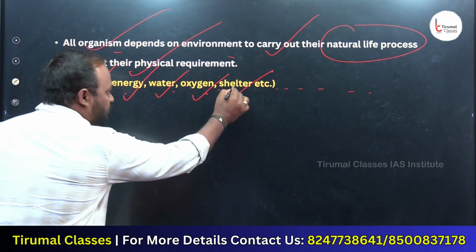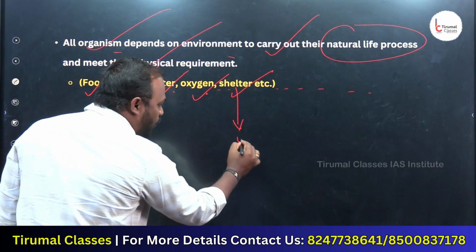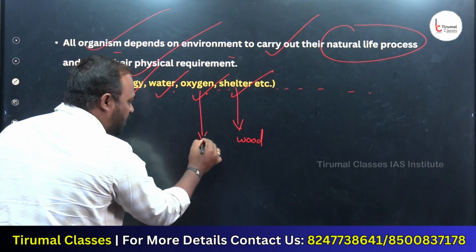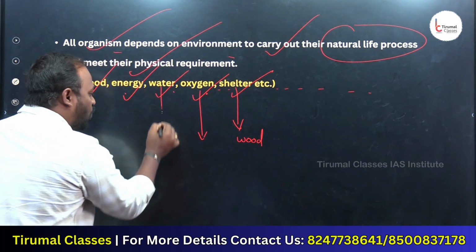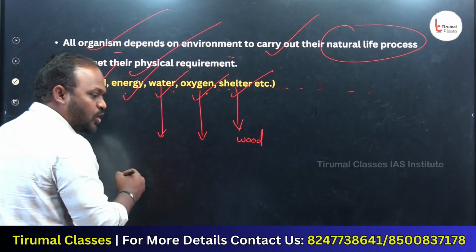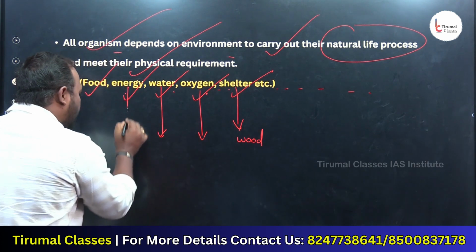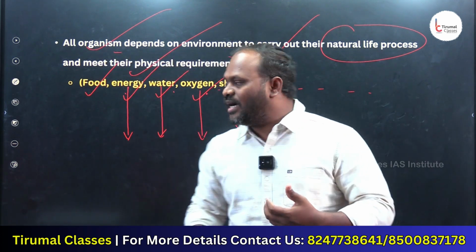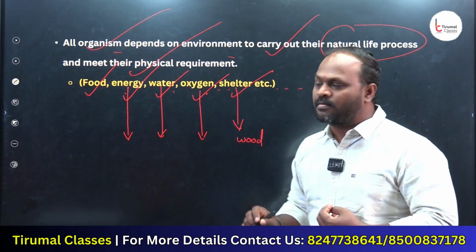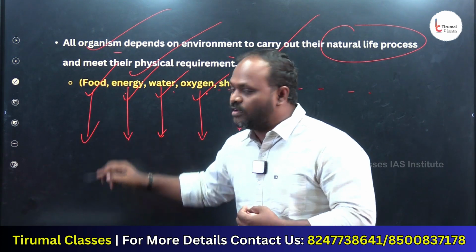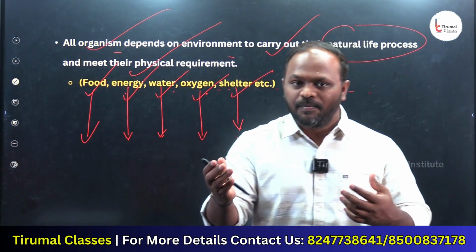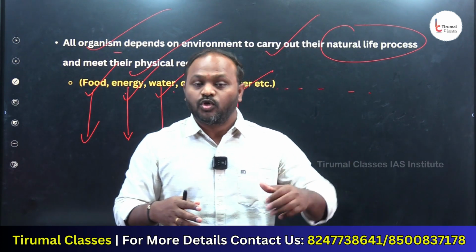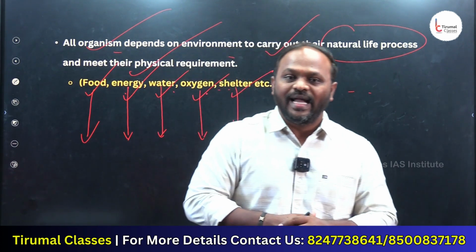For example, for shelter, I am depending upon the environment to collect wood. For oxygen, I am depending upon plants. For water, I am depending upon the soil and precipitation. For energy, I am depending upon coal, crude oil, fuels, and many more which are part of the environment. Food, we gather from animal-based and plant-based sources. These are all the physical requirements of an organism, and to have them, we are depending upon the environment.